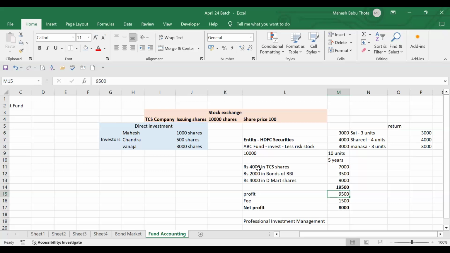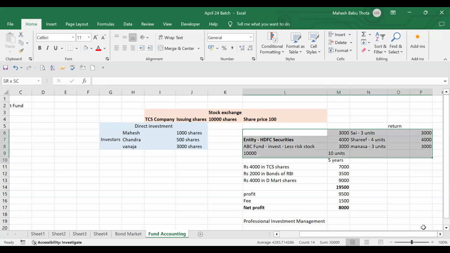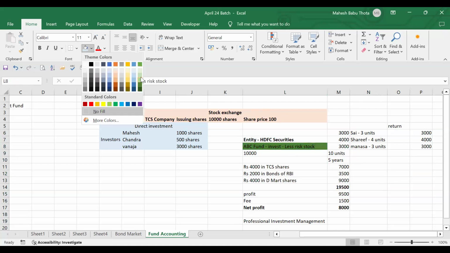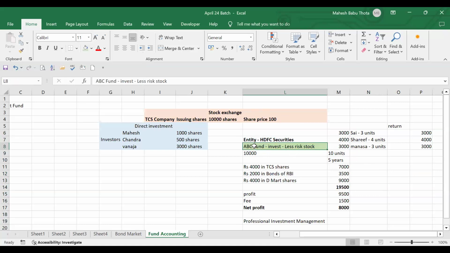Fund accounting is nothing but accounting the transactions related to this fund. What is that fund? What is the fund name in this example? ABC fund. ABC is the fund name.